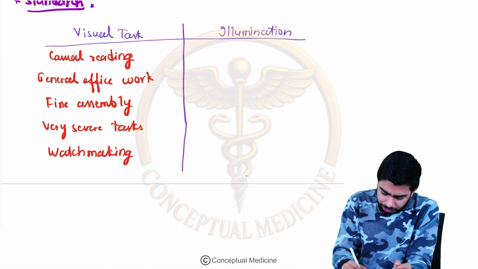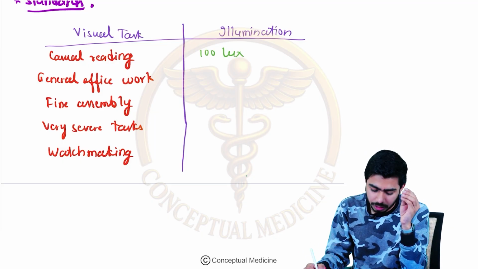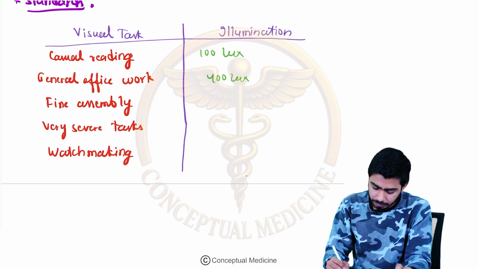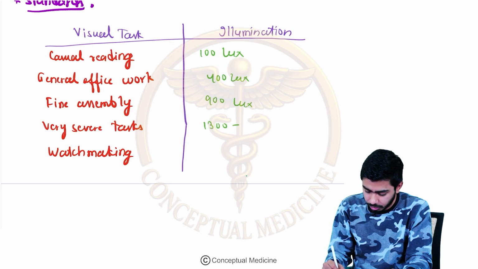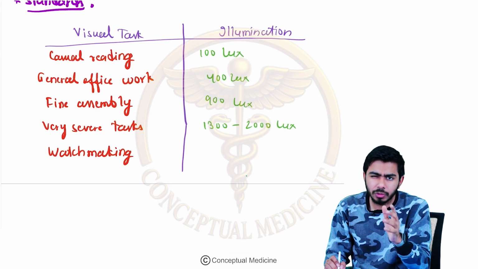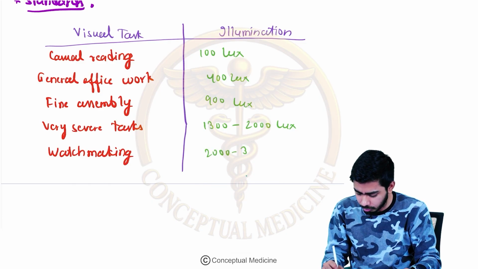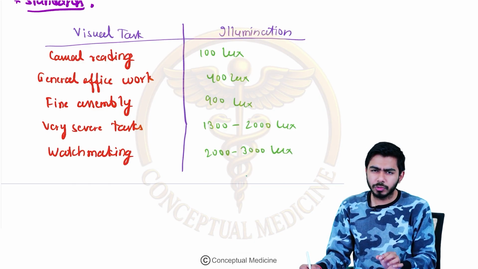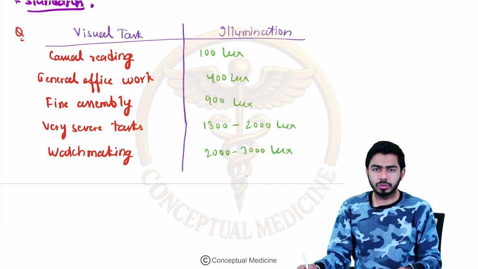So now let's talk about them. For casual reading, we will need about 100 lux. For general office work, it is around 400 lux. For fine assembly, it is around 900 lux. For a very severe task, 1300 to 2000 lux. And for watchmaking, a very particular task which needs the utmost attention, it is around 2000 to 3000 lux approximately. So this is very important. Any one of the points might be asked, so you should know all of them. Very important MCQ question, guys.